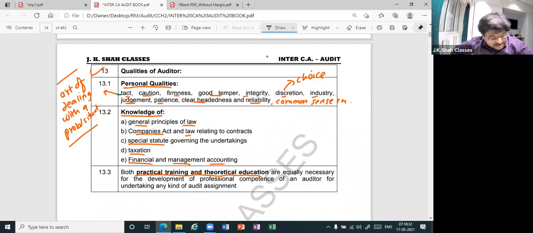Acha, there is one more: industry. What do you mean by industry? Industry means you should have knowledge about the particular industry. For a simple example, say I'm auditing Seat tires. Then ultimately I should have knowledge of that industry particularly. So I must be aware of industries. That is the meaning.